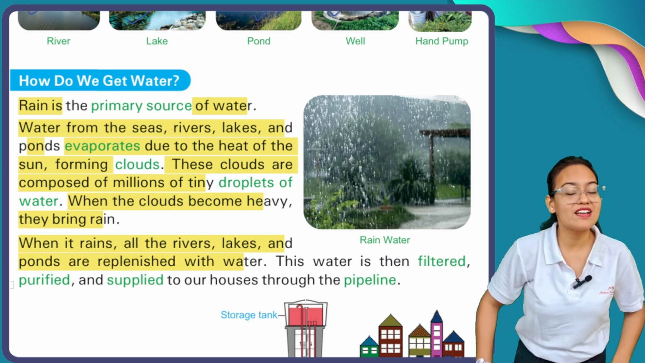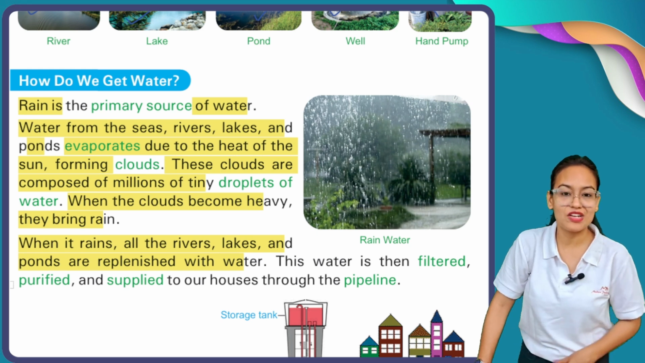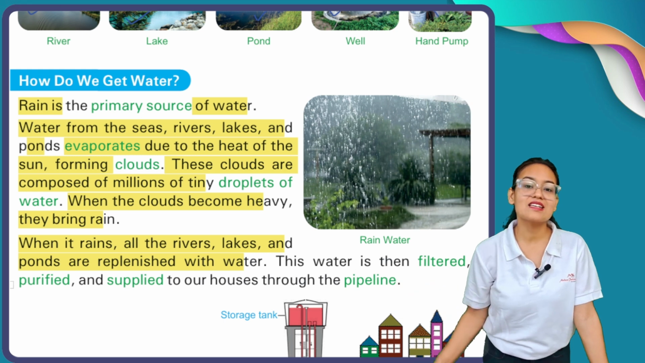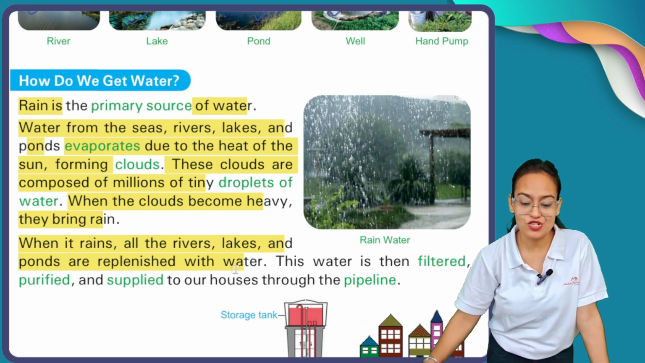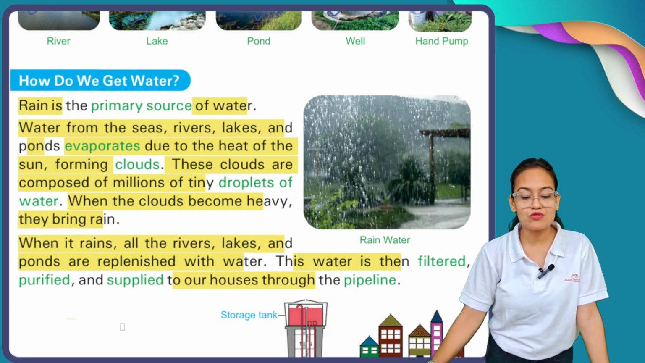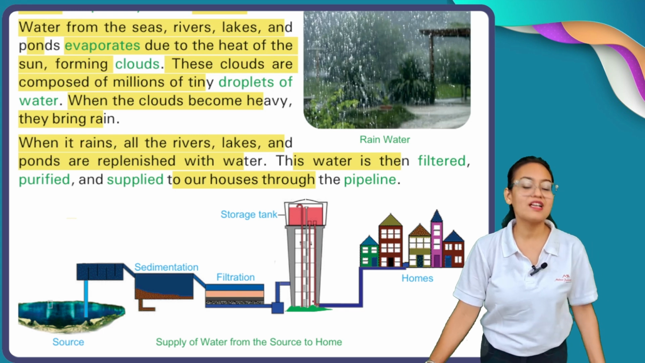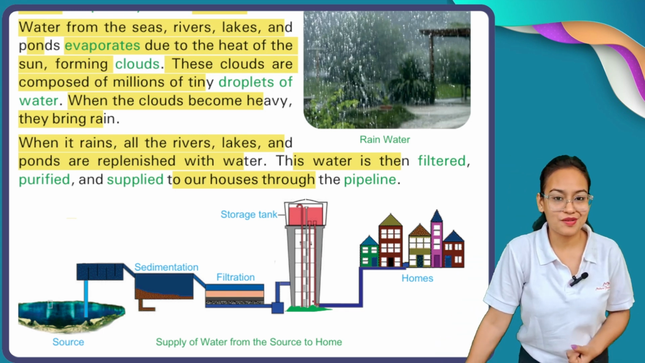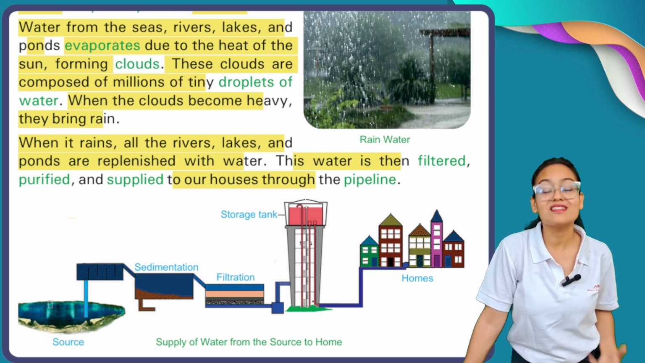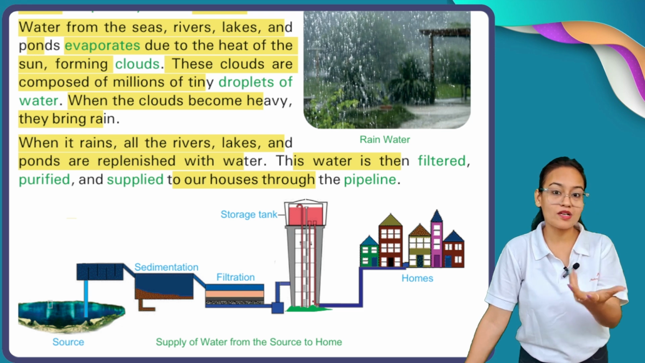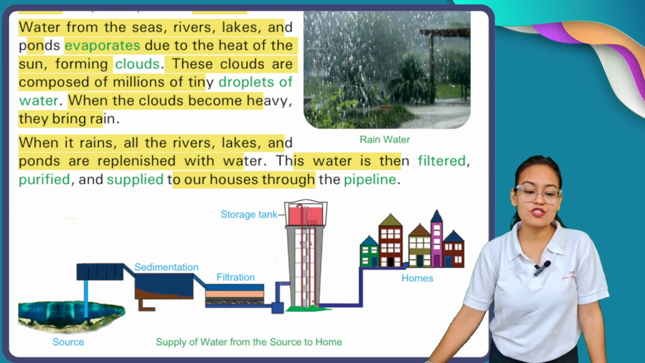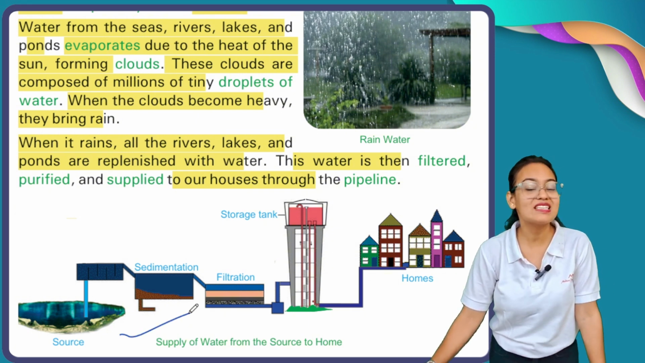And when there is a rainfall, all the rivers, lakes, ponds, all these areas are covered with plenty of water. This water is then filtered, purified and supplied to our houses through the pipeline. So my dear children, how are we going to get water? We are not storing the rainfall water, then how are we getting water in our tap at our home? See, this is the process of supply of water.